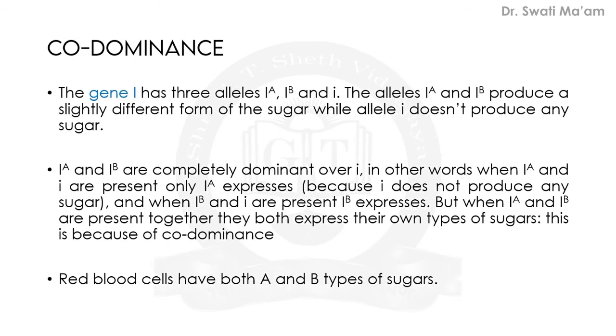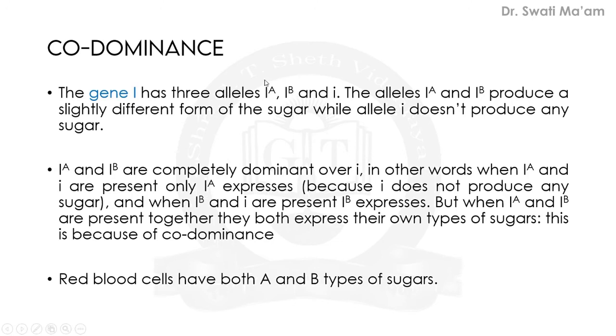So as I have said, gene I is responsible for this particular trait, and it actually has three alleles. That's why we are using the word multiple allelism, because it has more than two alleles. So IA, IB, and small i.